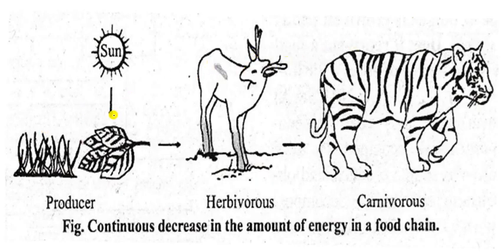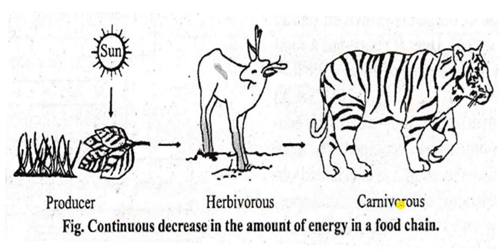This is the diagram for this. So these are the producers and they produce their own food with the help of photosynthesis by the sun and it is eaten by the herbivorous like this, and this herbivorous is eaten by this carnivorous.